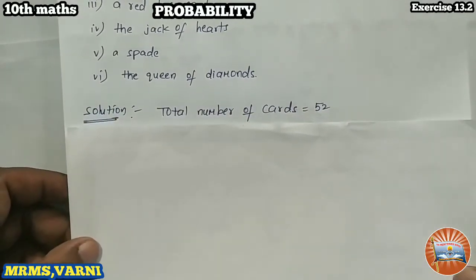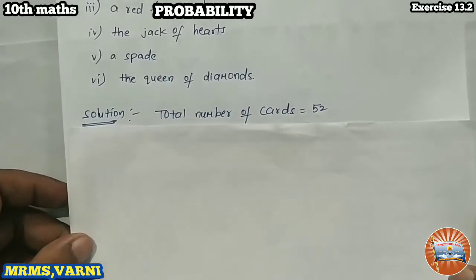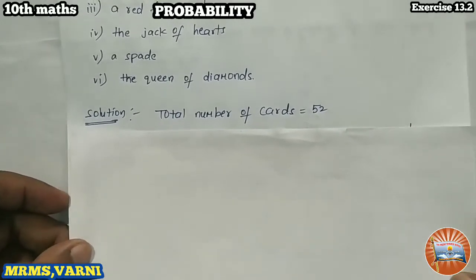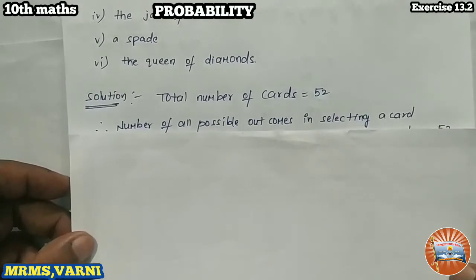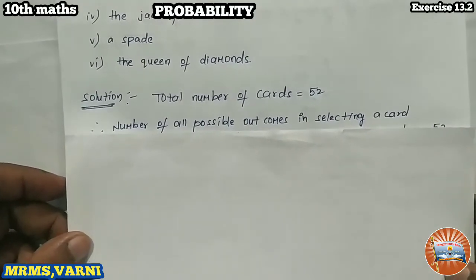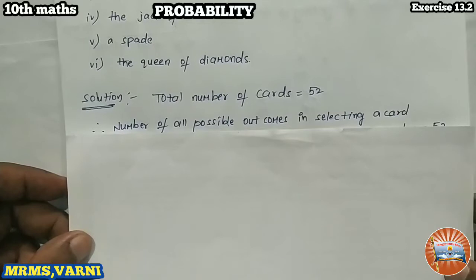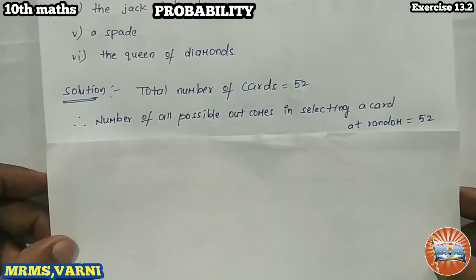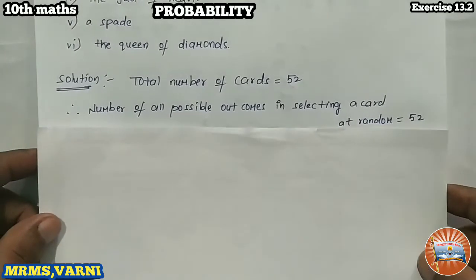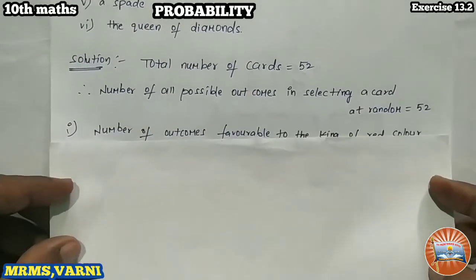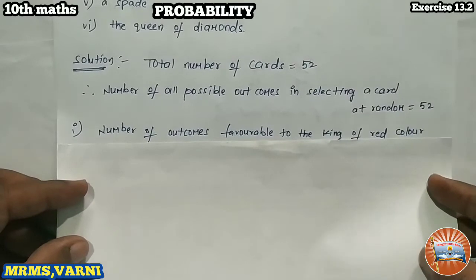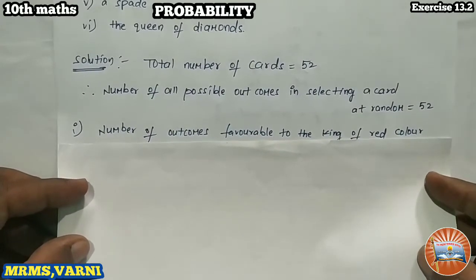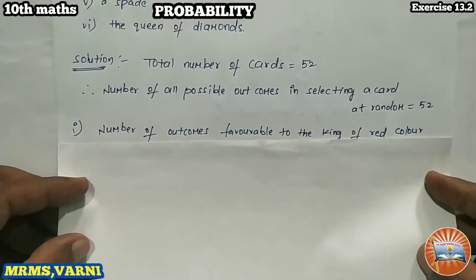Total number of cards: how many cards we have? Total 52 cards we have. So the number of all possible outcomes in selecting a card is the maximum, that is 52. Number 1: the number of outcomes favorable to the king of red color. The first question is the probability of a king of red color.